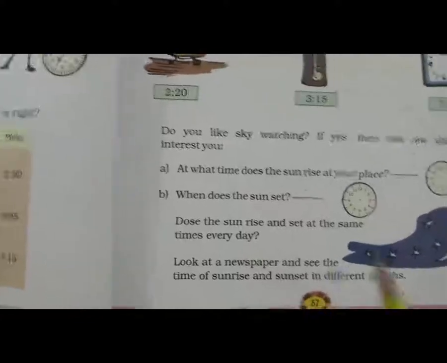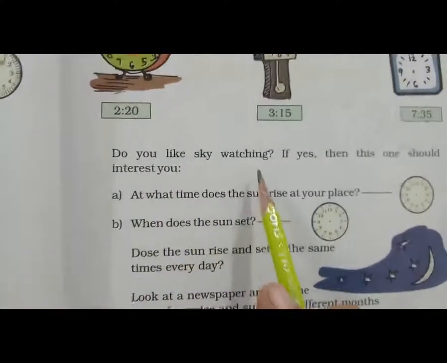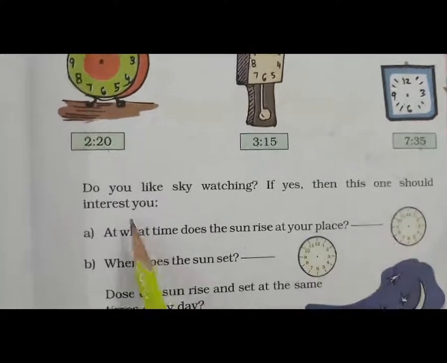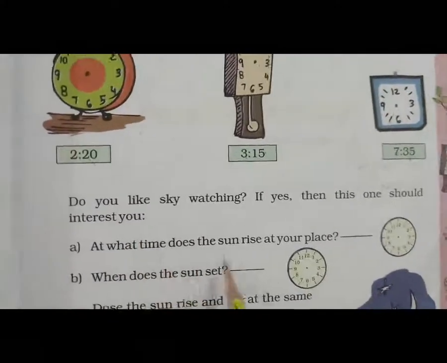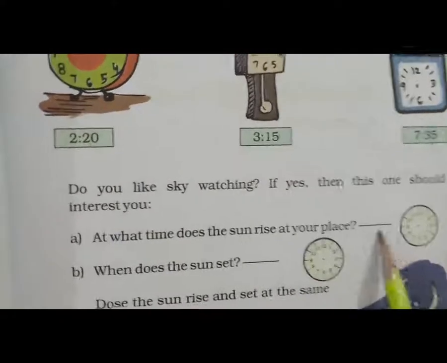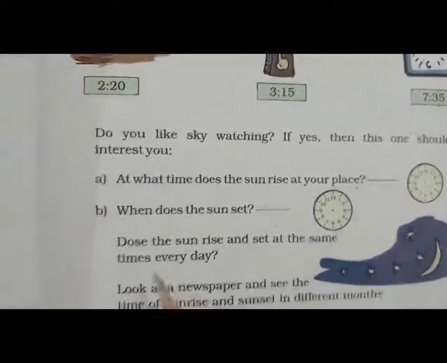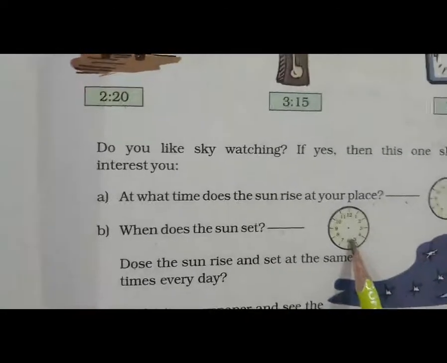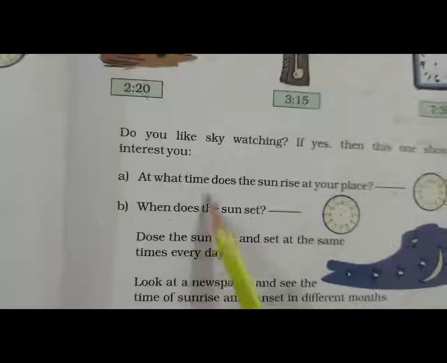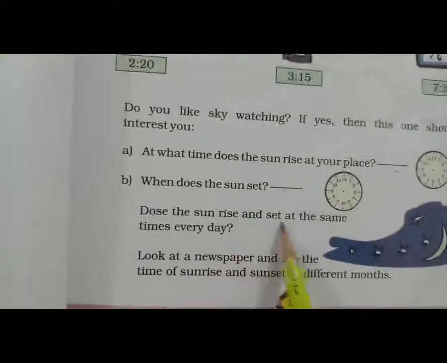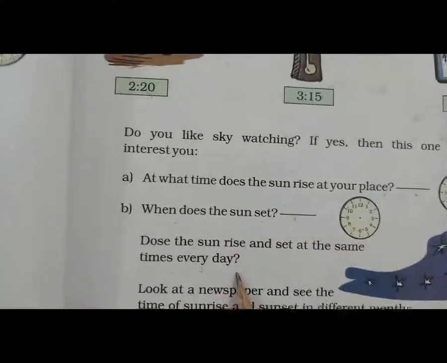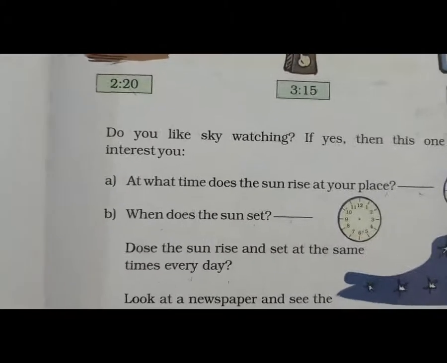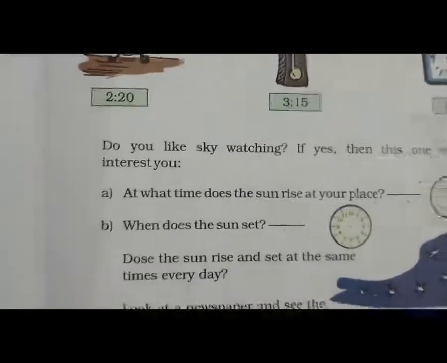Okay. So do you like sky watching? If yes, this one should interest you. At what time does the sun rise? You have to write here and show it in this clock. When does the sun set? You have to write here and show in the clock. So does the sun rise and set at the same time every day? Look at the newspaper and see the time of sunrise and sunset in different months.